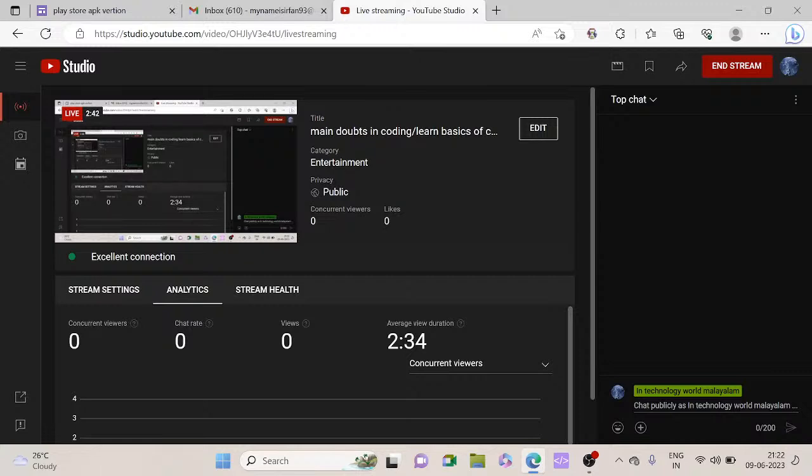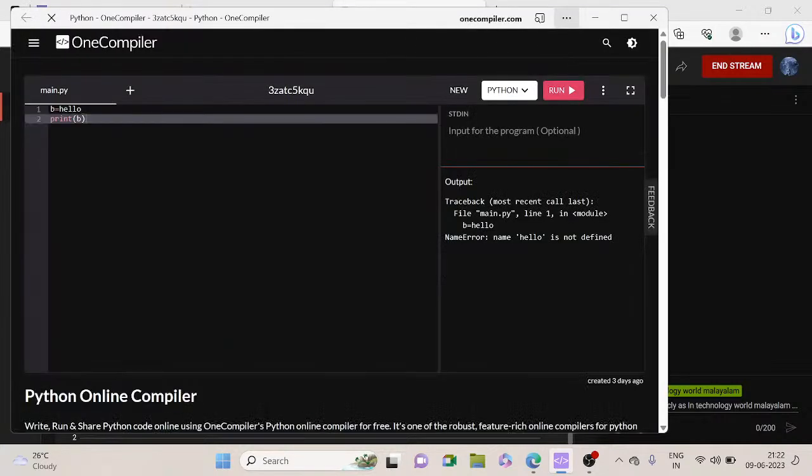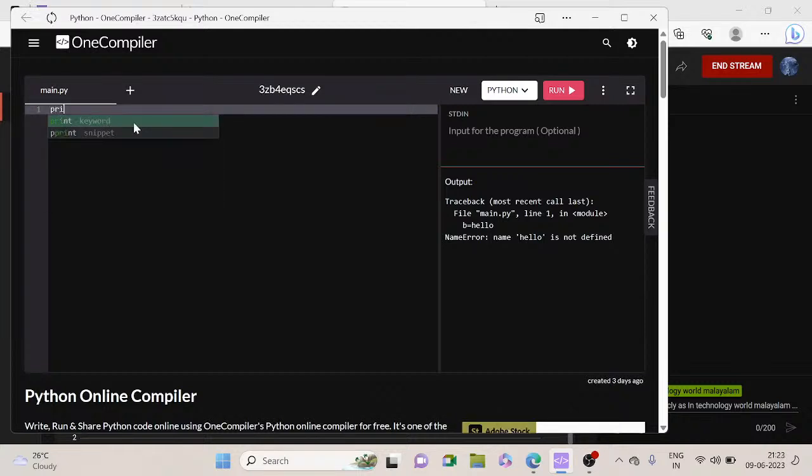What happens when we forget to put the brackets or the inverted commas when printing a text in Python? Let me show what mistake comes. We have used hello and we didn't use the inverted commas. See, it shows an error.